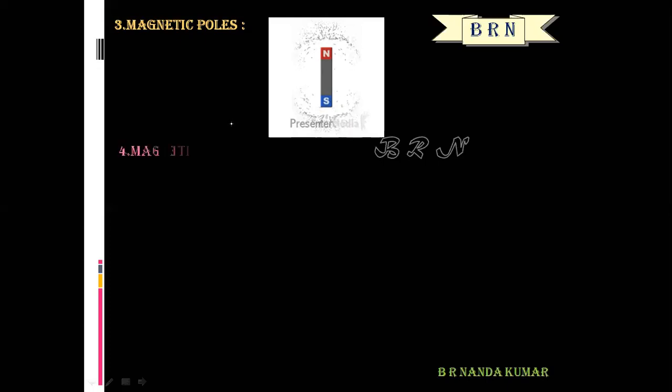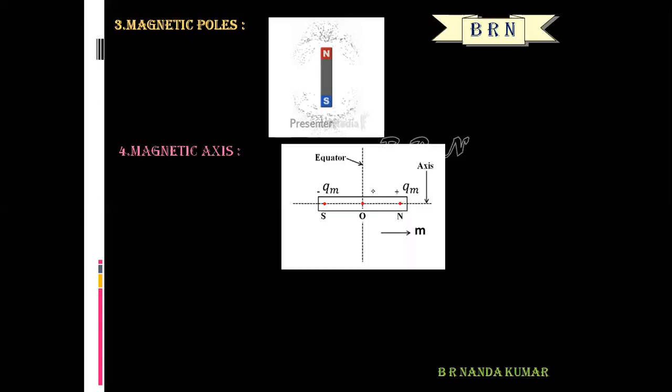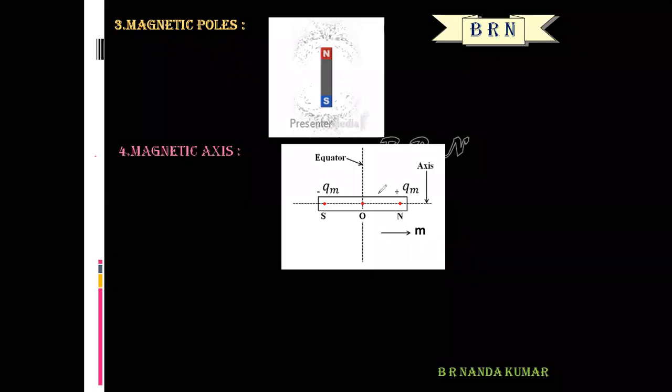Okay, the next term is magnetic axis. First, let us consider a bar magnet. The meaning of bar magnet: a rectangular or cylindrical object that has a magnetic field.